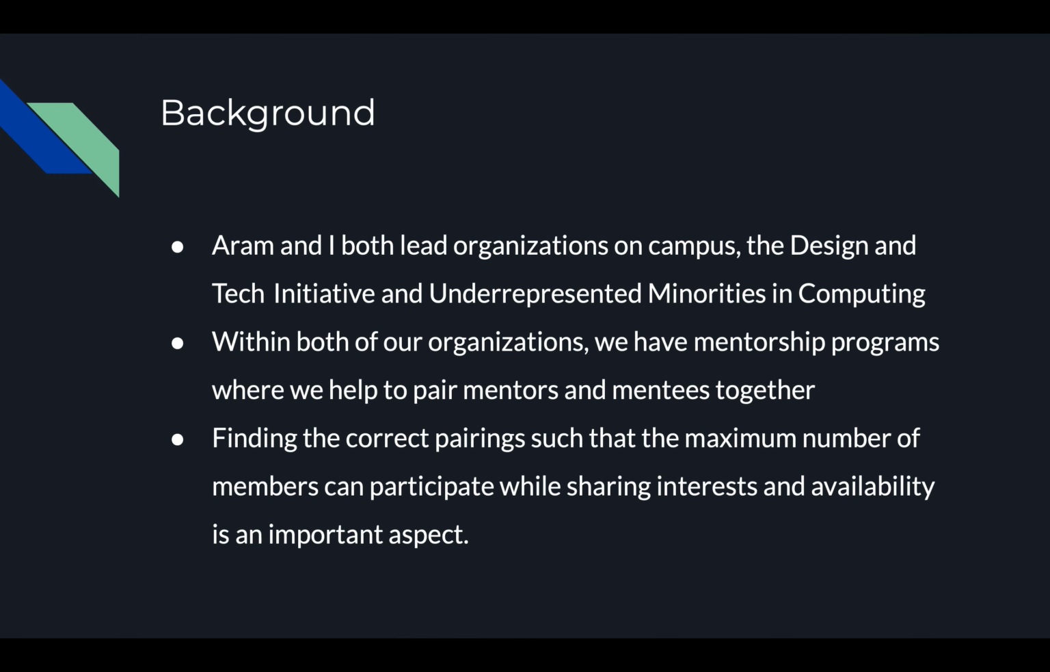Going into a little bit of background, Aram and I both lead organizations on campus, with Aram leading the Design and Tech Initiative, or DTI, and I leading the Underrepresented Minorities in Computing, or URMC. Within both of our organizations, we have mentorship programs where we can help to pair mentors and mentees together. Finding the correct pairings such that the maximum number of members can participate while sharing interests and availability is an important aspect and issue that we have to solve.